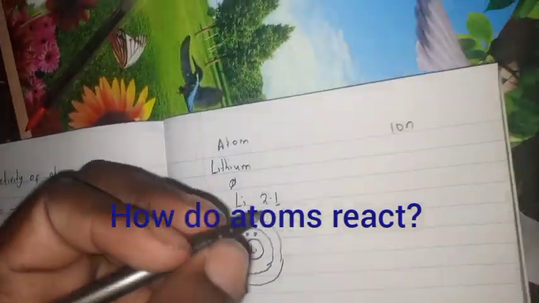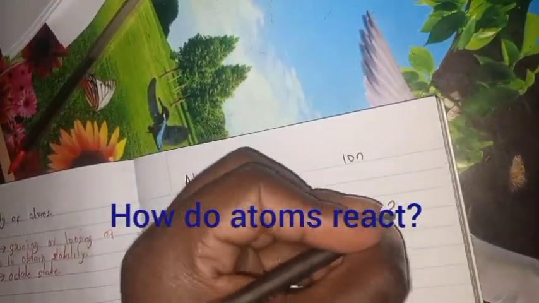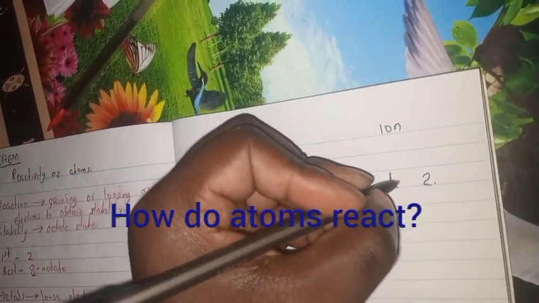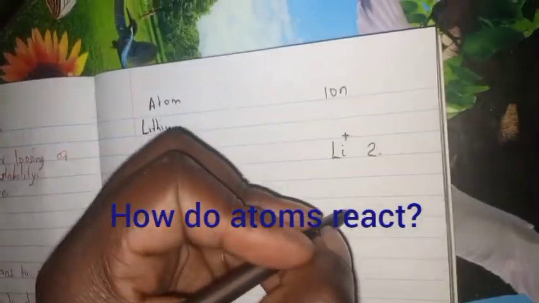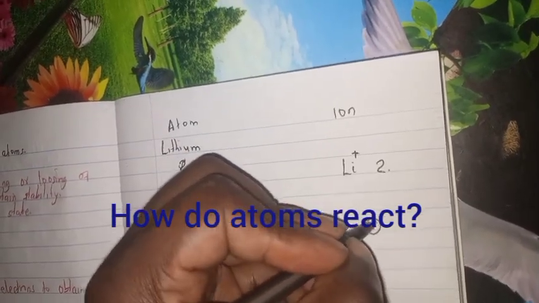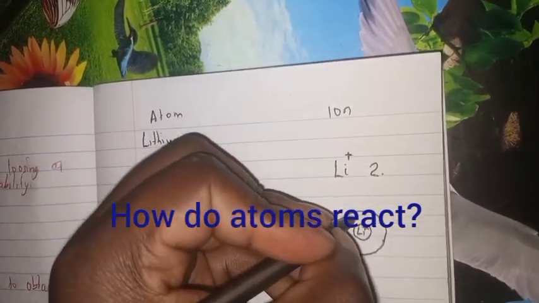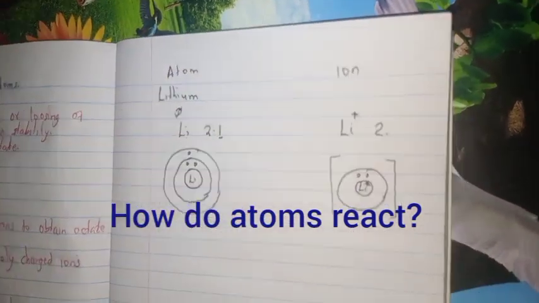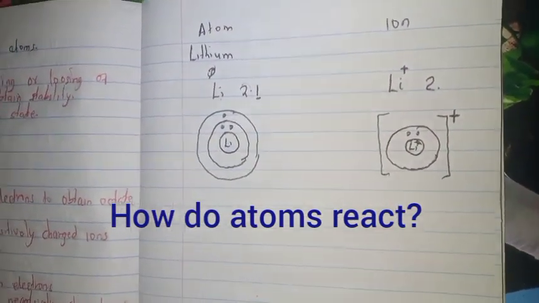In that case, its ion will now be having 2, and that means it has simply lost 1 electron, and if it has lost 1 electron, it is represented as lithium positive. Don't write the positive here, it will be the way it was, 2 electrons, but because it has lost 1 electron, we represent it as positive. That is how we write lithium.